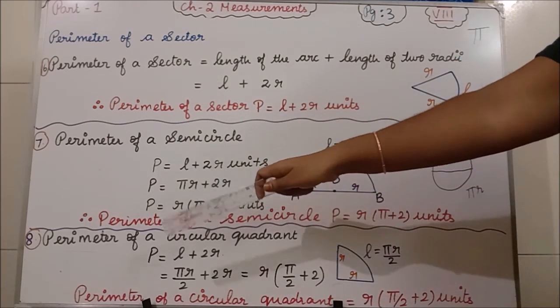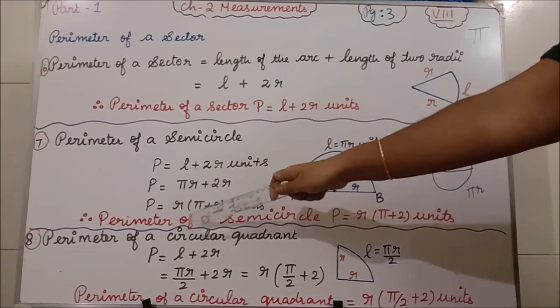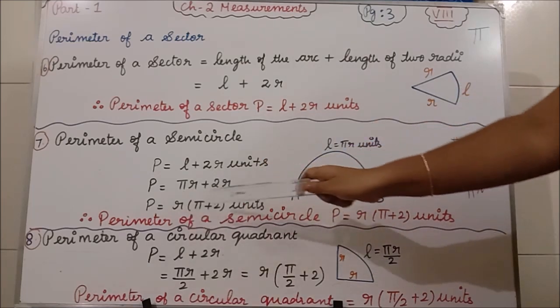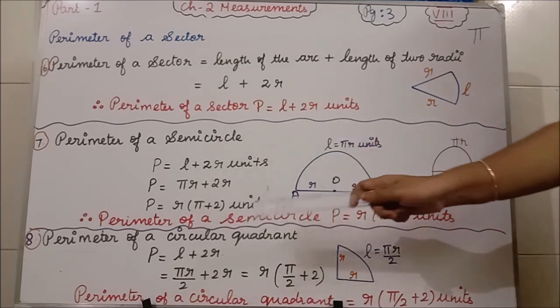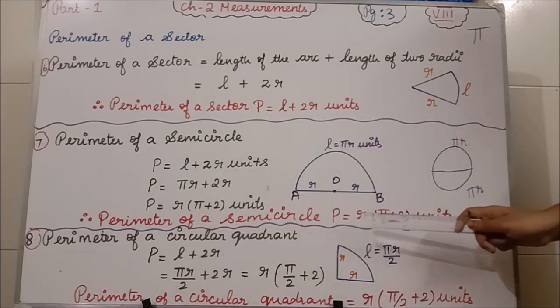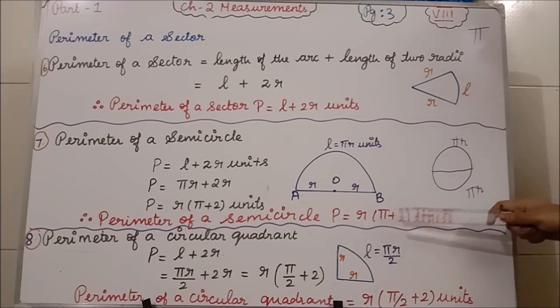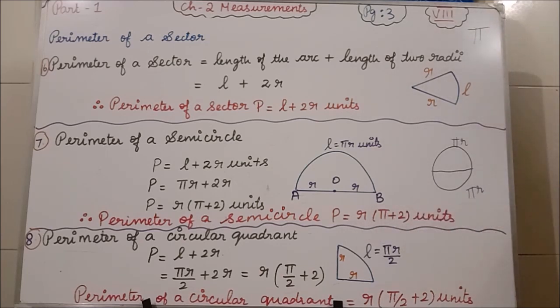If r went outside, what is left? Pi. Since r went outside, the remaining is only plus 2 units. So the perimeter of a semicircle P is equal to r times pi plus 2 units. Clear students?